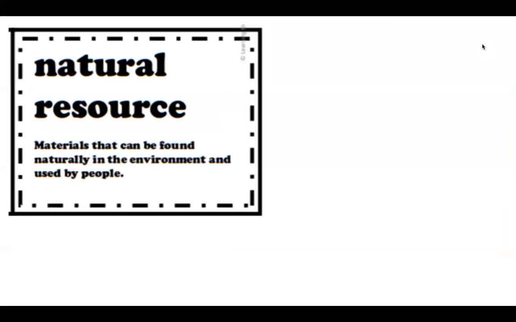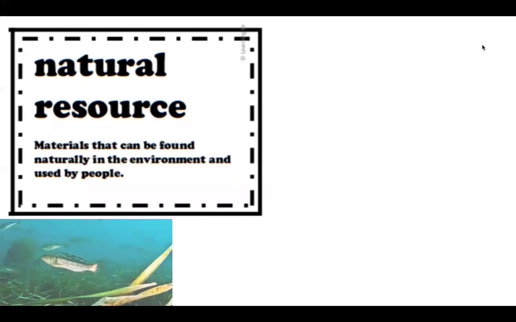Our next word for week 2 is natural resource. Natural resources are materials that can be found naturally in the environment and then used by people. So the key word here is it's in the environment already. You don't have to do anything to make something out of it or to make it happen, if that makes sense.